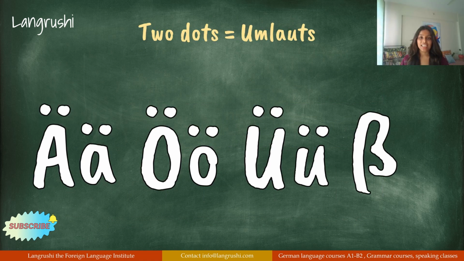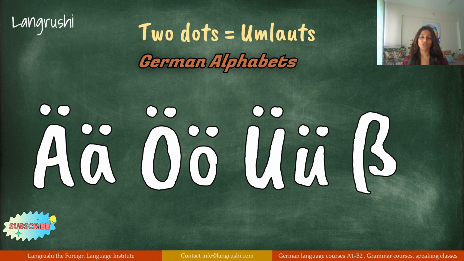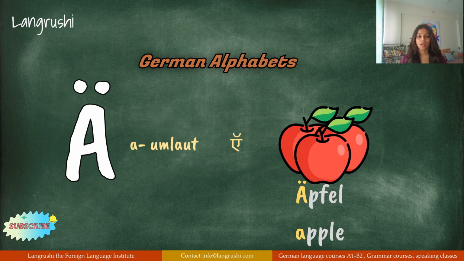Very good. Now it is time to learn these 4 special characters of the German alphabetical system. These 2 dots that you see are called umlauts. We have A umlaut, O umlaut, U umlaut and Eszett. Now remember, we will only add umlauts to A, O and U. The first sound is A umlaut. It comes somewhere in the middle of A and E. If you remember, A is called A, and this is a mix of A and E.